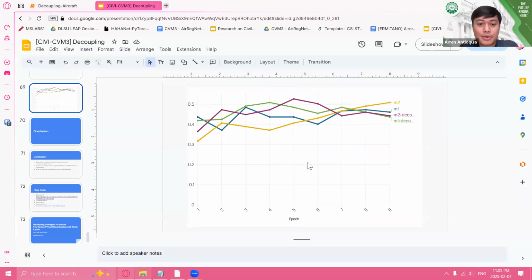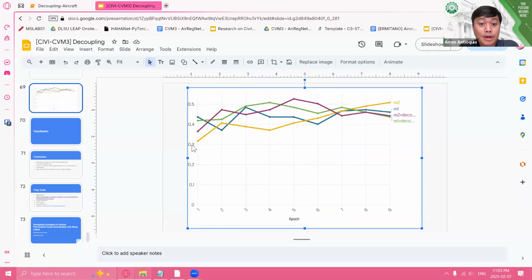Okay. Sige. So we're kind of expecting when we continue the training at home, we should see something similar in this graph. Yes, like mabilis ang decoupling. Okay. Any other questions before we end our session for today since it's already 12?